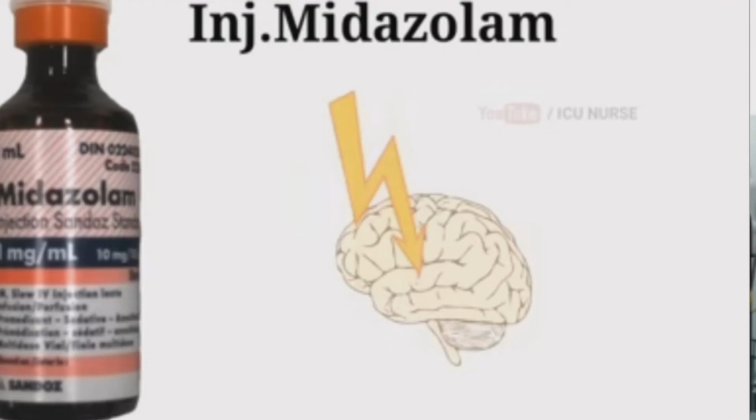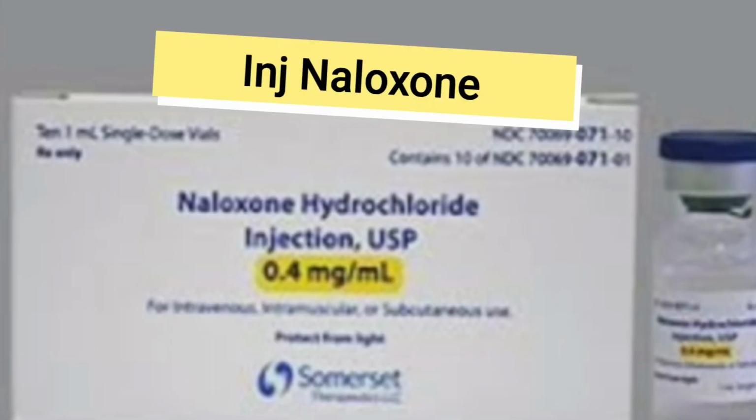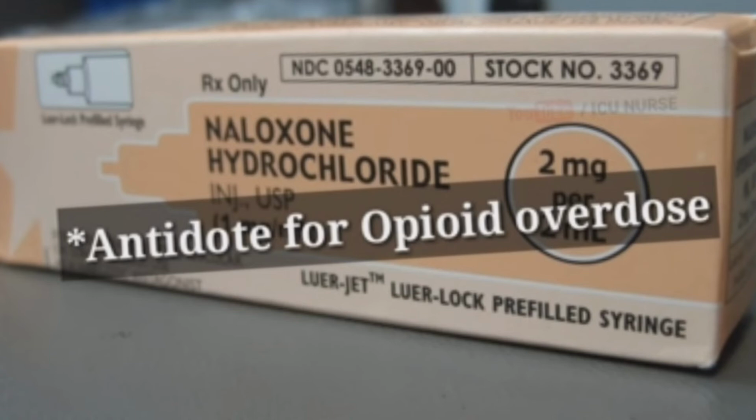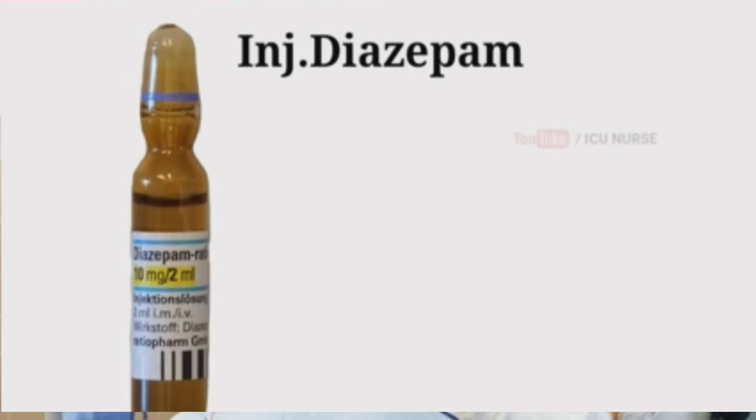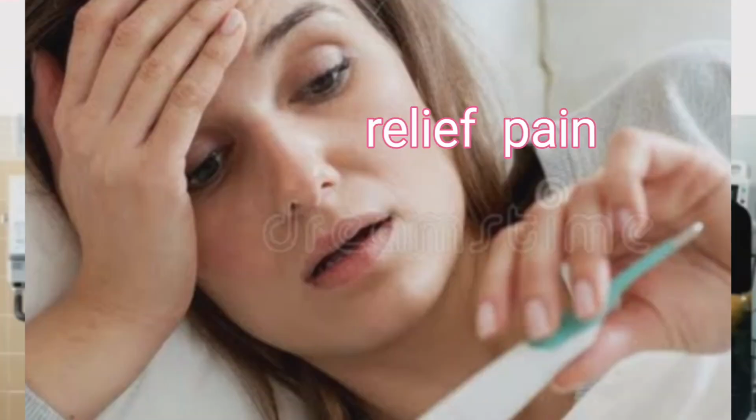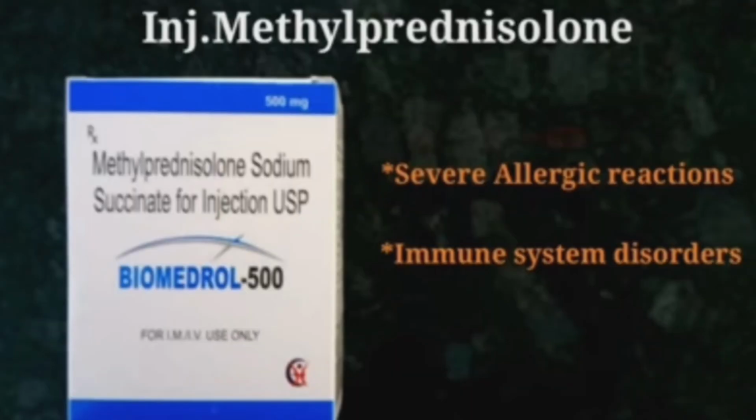Injection midazolam. Injection midazolam is used in the emergency treatment of prolonged seizures. Injection naloxone. Injection naloxone is used as an antidote for opioid overdose. Diazepam. Injection diazepam is used to control prolonged seizures. Injection paracetamol. Injection paracetamol relieves fever and decreases mild or moderate pain. Methylprednisolone is used to treat severe allergic reactions and immune system disorders.